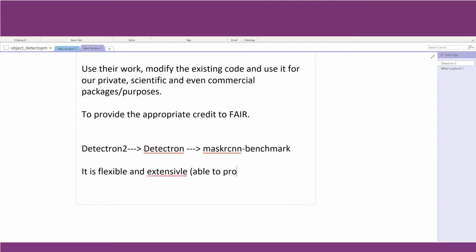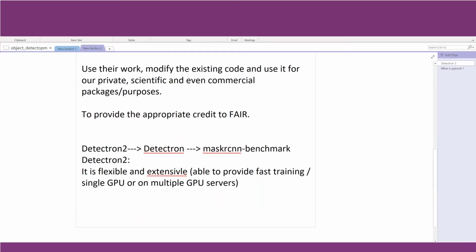It is able to provide fast training. These are the advantages I'm saying about Detectron 2, especially over Detectron version 1. It is flexible and extensible, able to provide fast training, and if I can add, fast training on a single GPU or on multiple GPU servers.